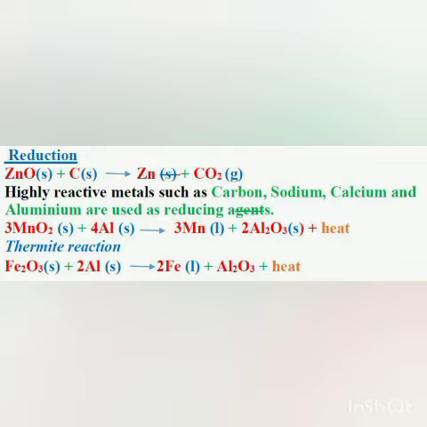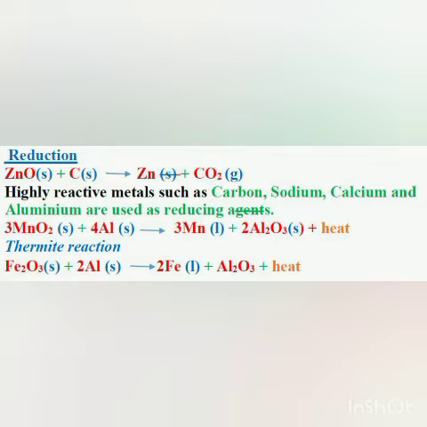Now the reduction of manganese dioxide with aluminium is a highly exothermic reaction, meaning a large amount of heat is evolved, because of which the manganese metal produced is in the molten state. What do you mean by molten state? It means it is in the liquid form, because the heat melts the metal.